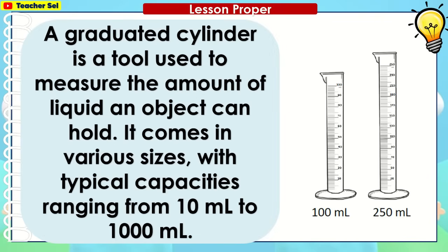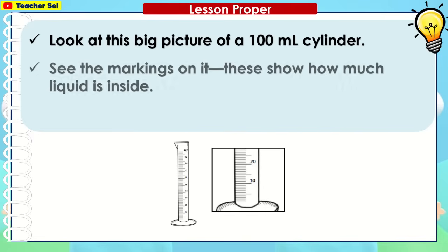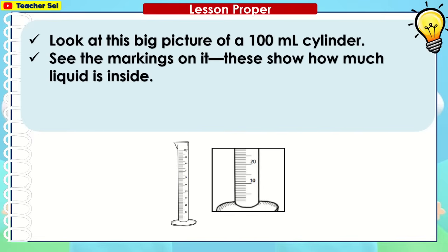A graduated cylinder is a tool used to measure the amount of liquid an object can hold. It comes in various sizes, with typical capacities ranging from 10 ml to 1000 milliliters.